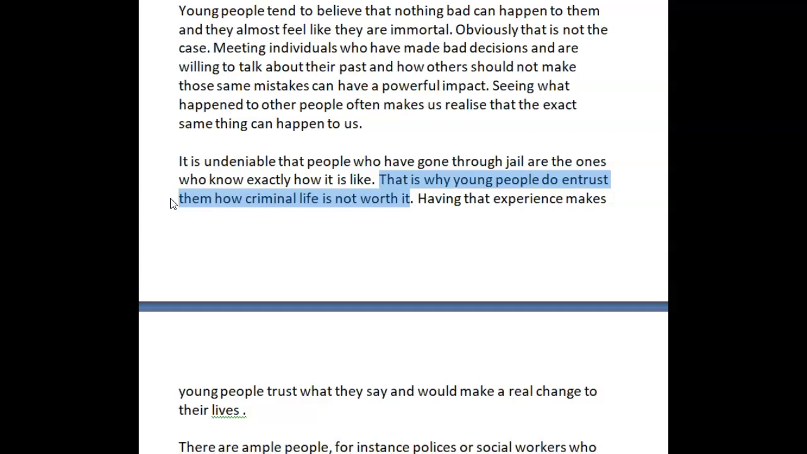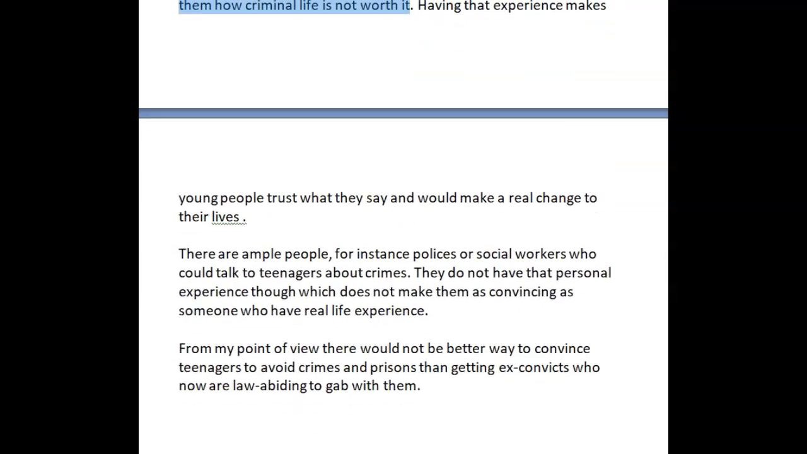Having that experience makes young people trust the ex-cons, or it makes young people trust what the ex-felons say, and would make a real change to their lives. Okay, or in their lives.